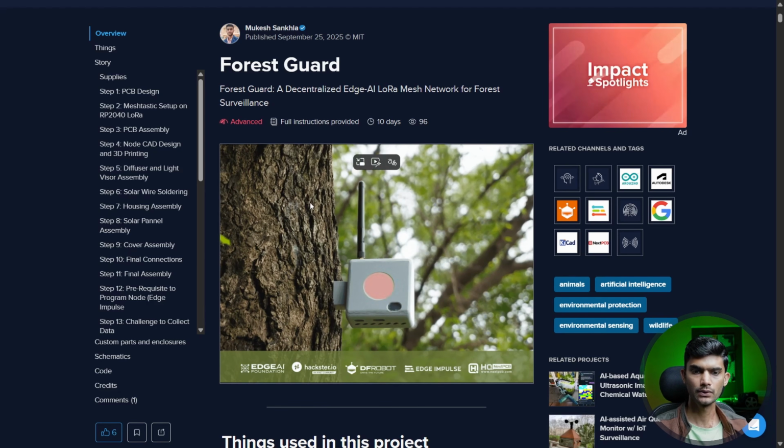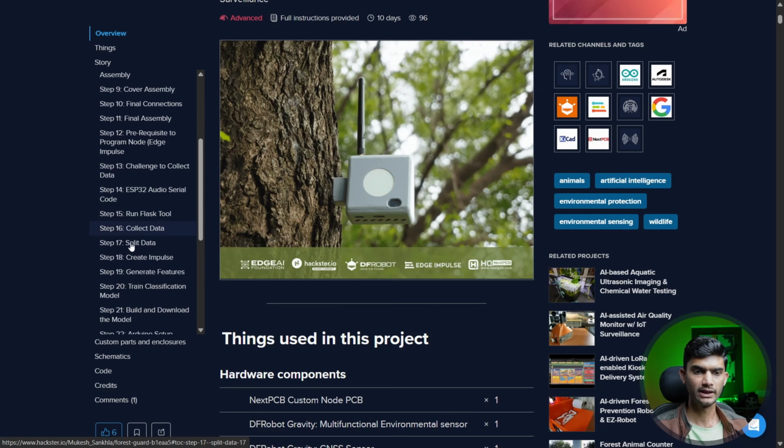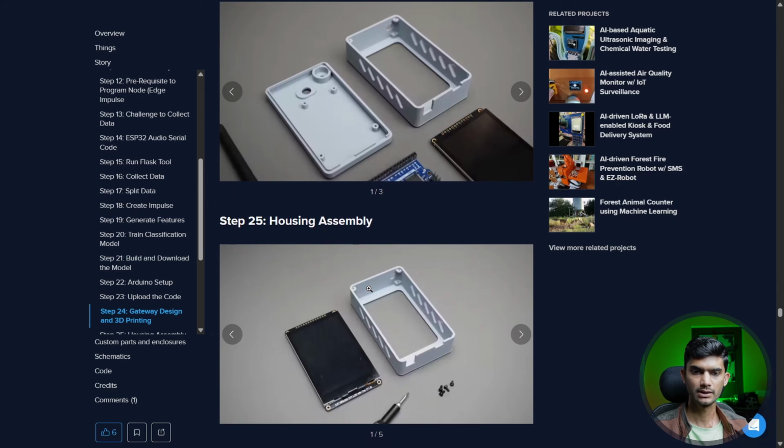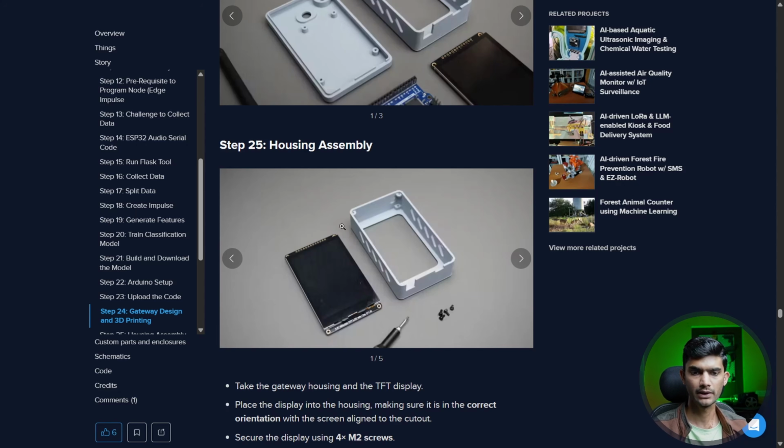Here I have not only shown how to build the node, but also in-depth instructions on how we can build the gateway. If you follow this documentation, you should be able to make a gateway by yourself and also the node. In this article, I have not only shown the step-by-step instructions but also provided all the things required, like how to get the electronic components, the Gerber files for the PCBs, the CAD design files, how to 3D print them, how to assemble them, how to flash the firmware, and how to configure the dashboard for the Forest Guard project. The link to this step-by-step article will be provided in the video description.